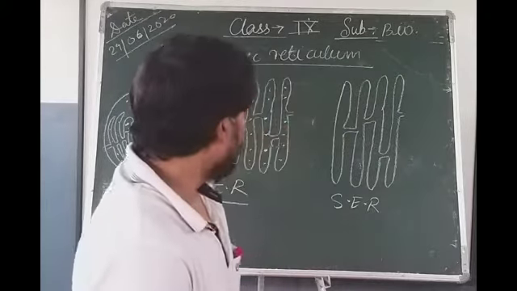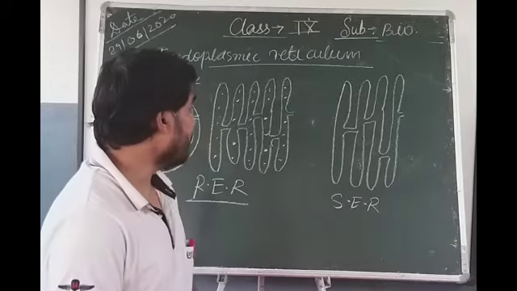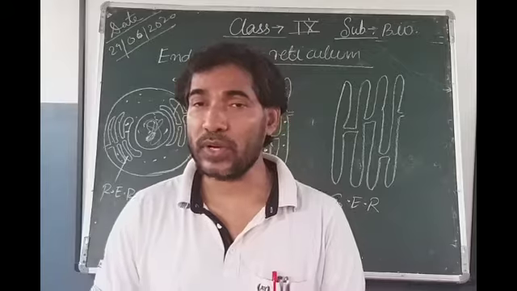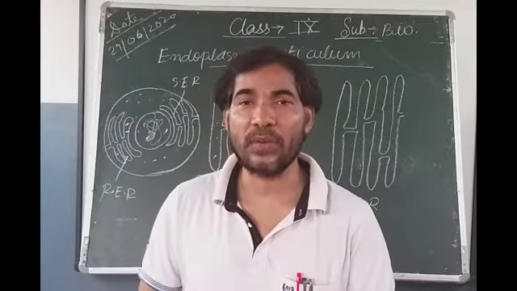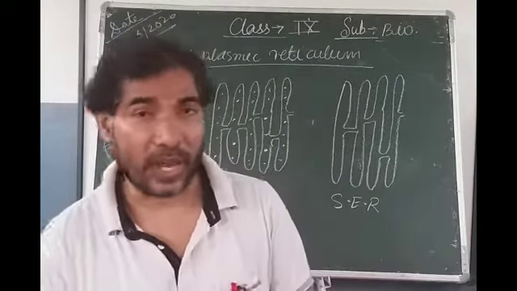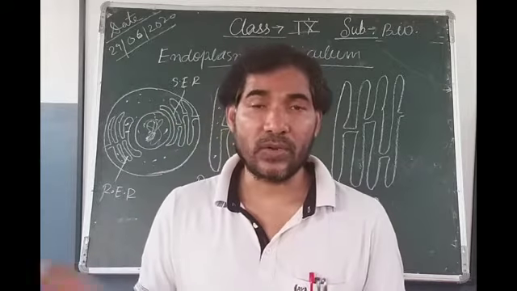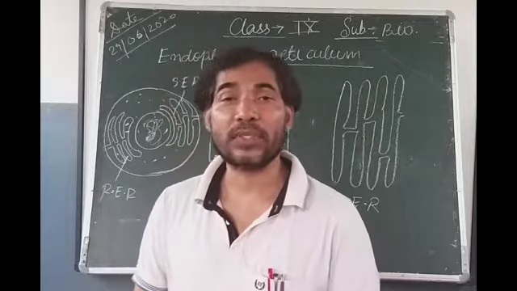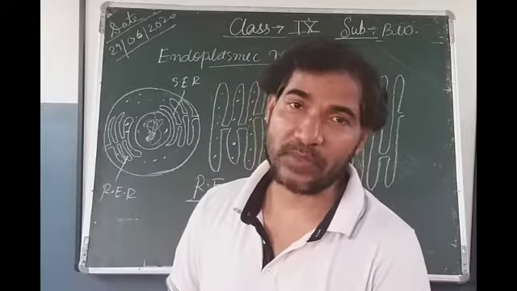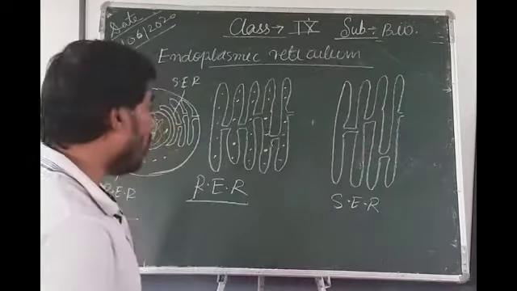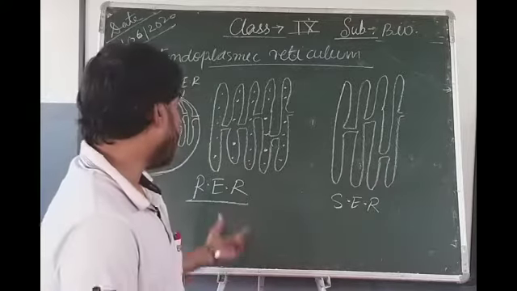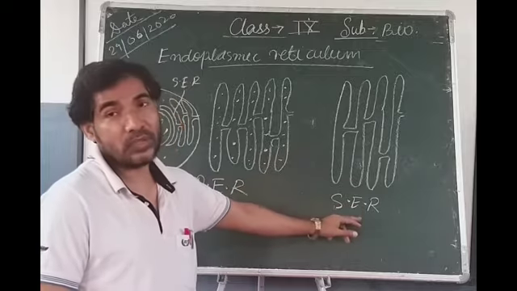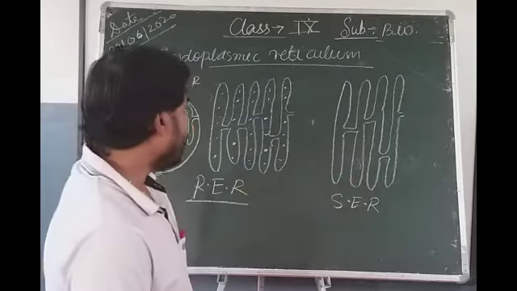Okay. Now, we will see that the endoplasmic reticulum is of two types, in which one is called rough endoplasmic reticulum and the other is called smooth endoplasmic reticulum. We will discuss which type is called rough and which type is called smooth. I have drawn two figures of endoplasmic reticulum, in which this is called rough endoplasmic reticulum and this is called smooth endoplasmic reticulum. What is the difference between both?